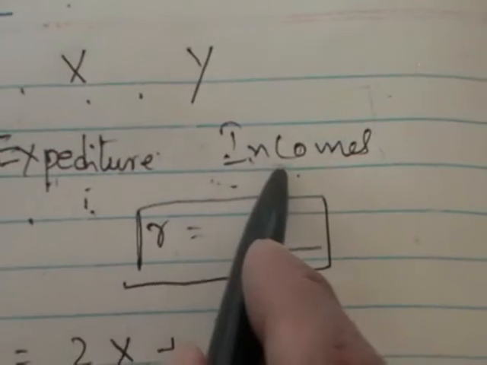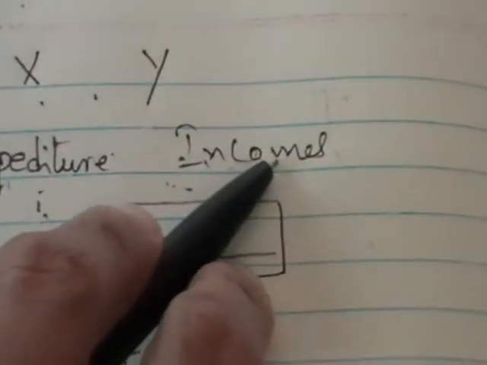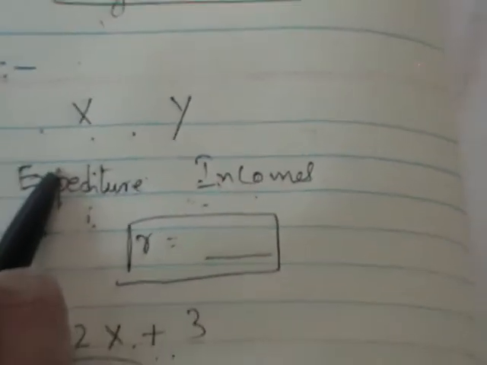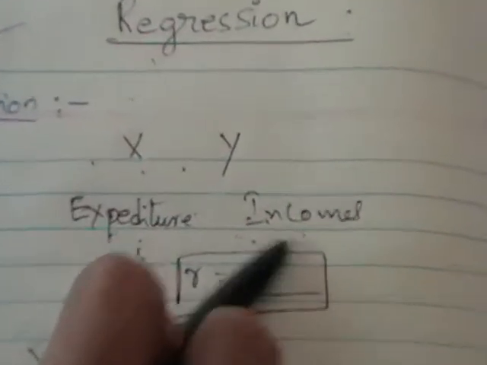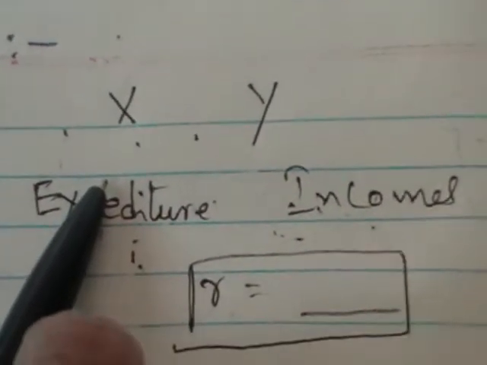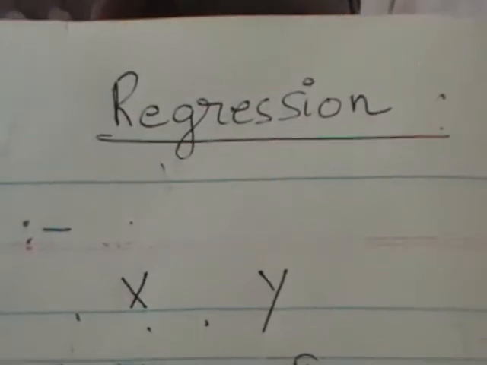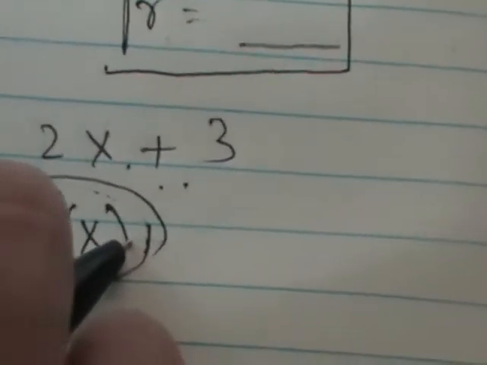For example, if the annual income of a person is, say, 4 lakhs, what will be the expenditure of that family? Or if the monthly income of the family is 40,000, what will be the expenditure of that family? So using the regression concept, not only can we find the mathematical relationship between them, but also we can predict the value of one variable for the given value of the other variable.